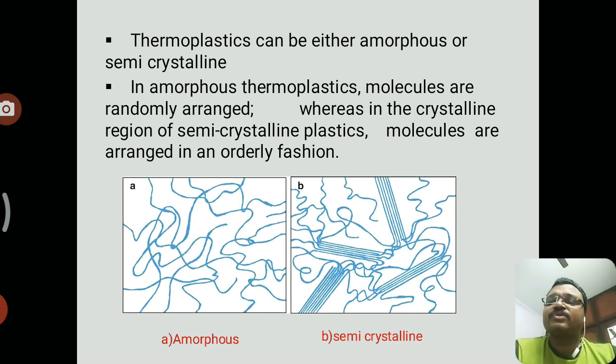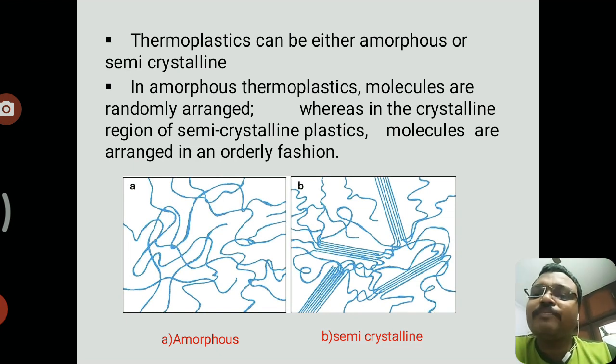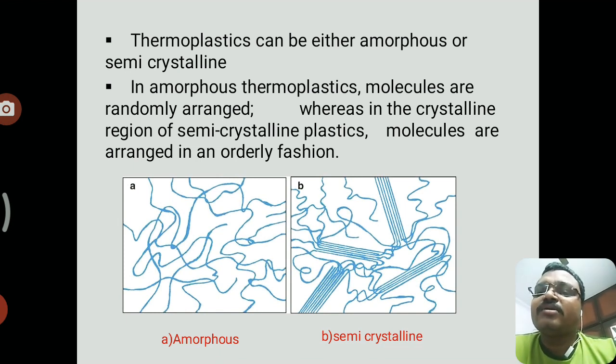In amorphous solids, the molecules are randomly arranged, but in the semi-crystalline structure, the molecules are arranged in an orderly fashion. In these two pictures, the first one is amorphous and the second one is semi-crystalline. In the amorphous, the molecules are arranged randomly, here and there, but in the semi-crystalline, they are arranged in an orderly fashion. Orderly fashion means some amount of parallelism and perpendicularity.